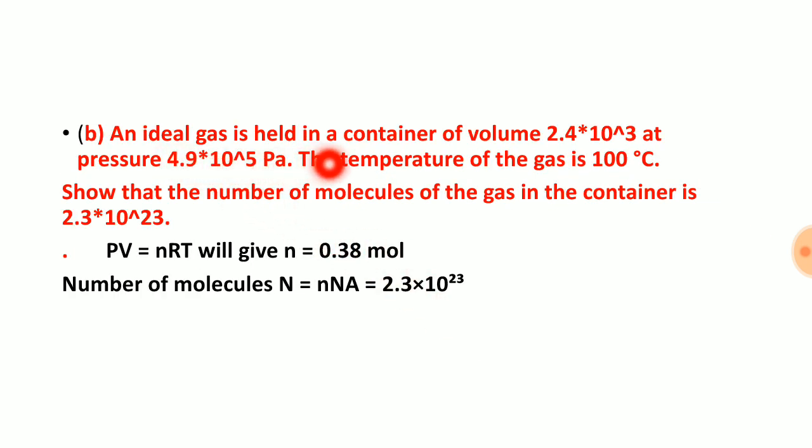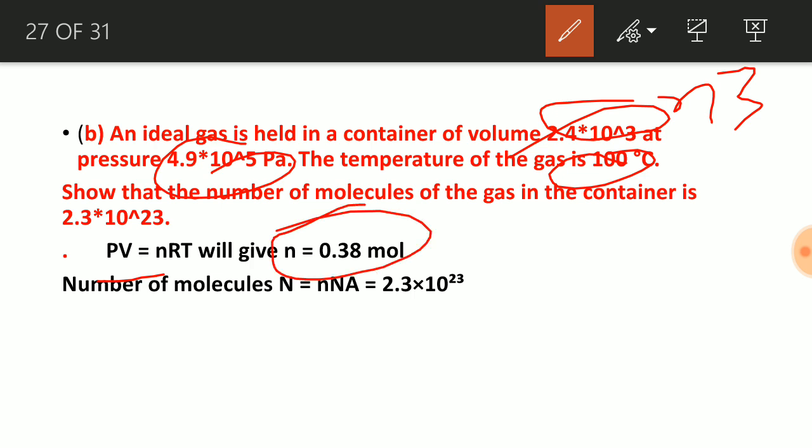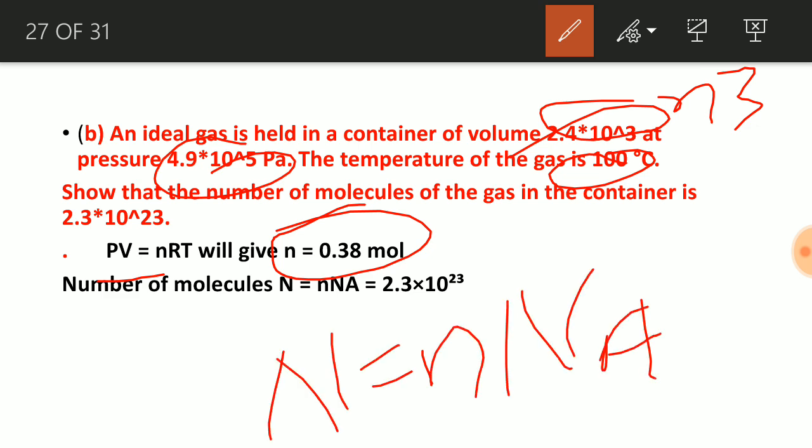Okay, an ideal gas is held in a container of volume this at a pressure this. The temperature is 100 degrees centigrade. Find the number of molecules of the gas in the container. We know the volume, the pressure and the temperature, and the volume is in meter cube. By solving PV equal to nRT, we will get the number of moles as 0.38. Number of moles into the Avogadro number will give the number of molecules. After multiplying this 0.38 with the Avogadro constant, we will get this. This is the answer for question B.